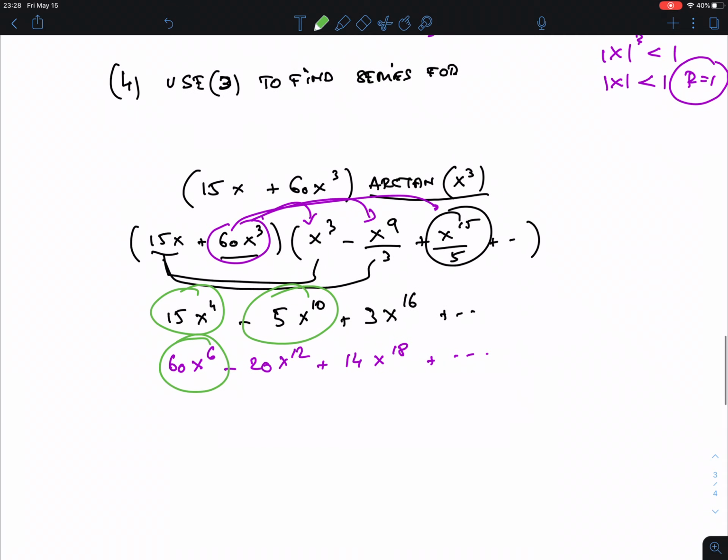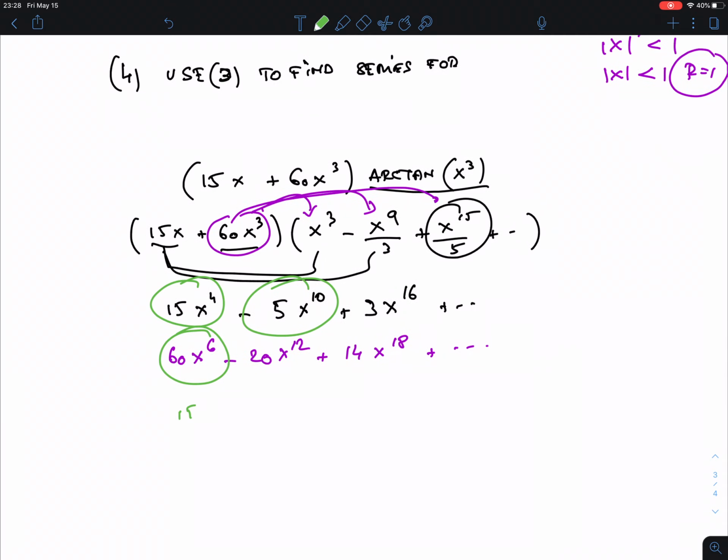Okay, so the answer would have been 15x to the 4th plus 60x to the 6th minus 5x to the 10th plus. When you do the dot dot notation, you have to write things in ascending order, increasing order. Okay, so that's 4, and then finally 5.